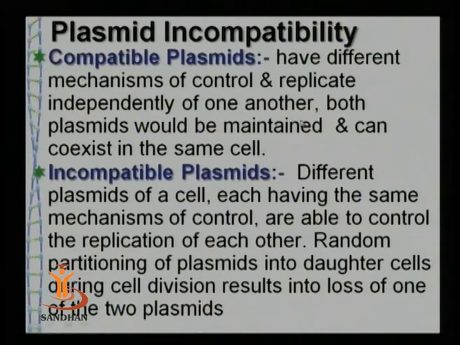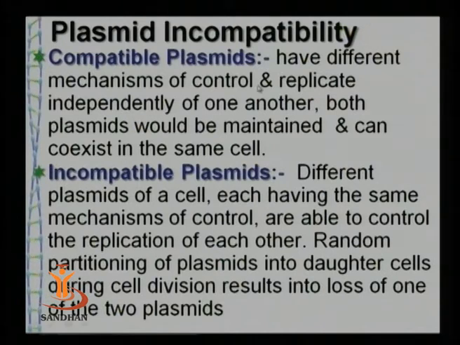Now, as I just discussed about plasmid numbers, as I have told you, it can range from 1 to hundreds. But can these plasmids be of the same type, or will they belong to different classes, different groups or different types? That we can call plasmid incompatibility.